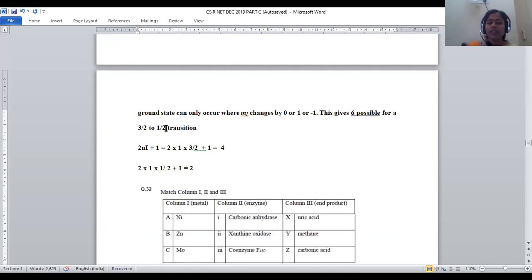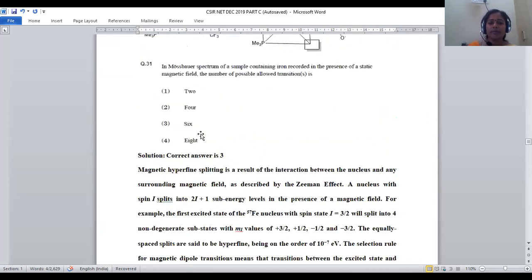With respect to the 1 by 2 I value, we get 2 more allowed transitions. The total number of possible transitions is 6 for this iron. So for question number 31, option number 3 is the right answer.